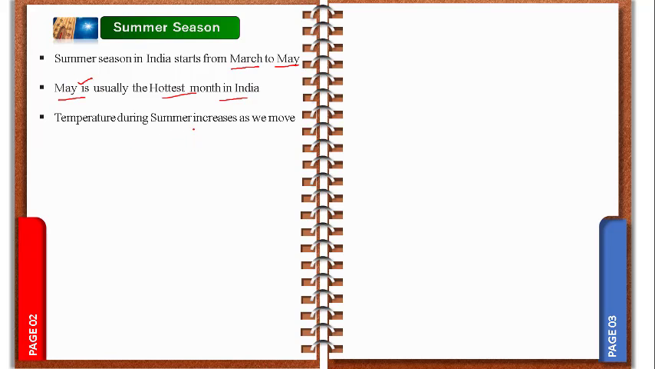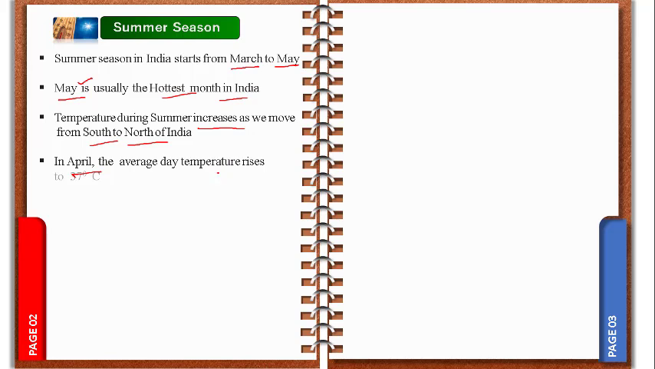Remember, the temperature during summer increases as we move from south to north of India. Same as in the winter season, when the northern region gets much cooler than southern India, in summer also northern India gets much hotter than southern India. That is the reason it says temperature increases as we move from south to north of India. In April, the average temperature rises to around 37 degrees Celsius. Remember, in April it reaches 37 degrees Celsius, slowly rising.